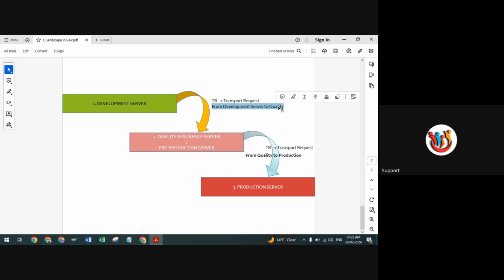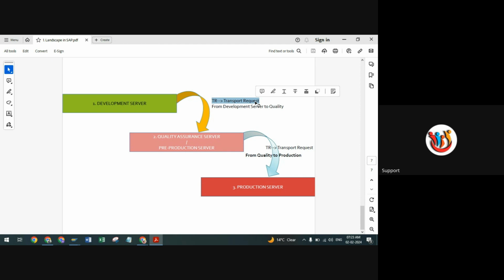In upcoming sessions you will learn what this transport request, change request is. Right now just keep in mind that whatever changes we make are stored in the backend, and that is called a transport request. Whatever changes we customize in standard SAP are stored under a specific transport request number.